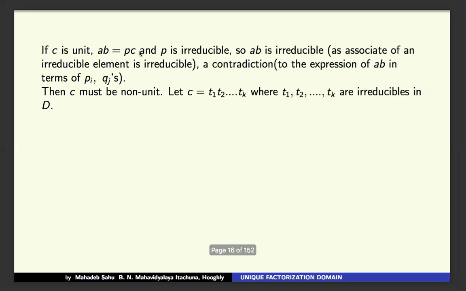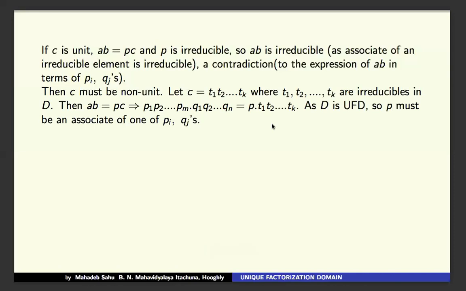Now, C belongs to the unique factorization domain D, so C can be expressed as T1, T2, up to Tk, where T1, T2, up to Tk are irreducibles in D. Okay. Now what are we writing from PC equal to AB? I just put the values of A and B here. That means P1 up to Pm multiplied by Q1 up to Qn on one side, and P times C, which is T1, T2, up to Tk. So this is an expression for PC equal to AB.